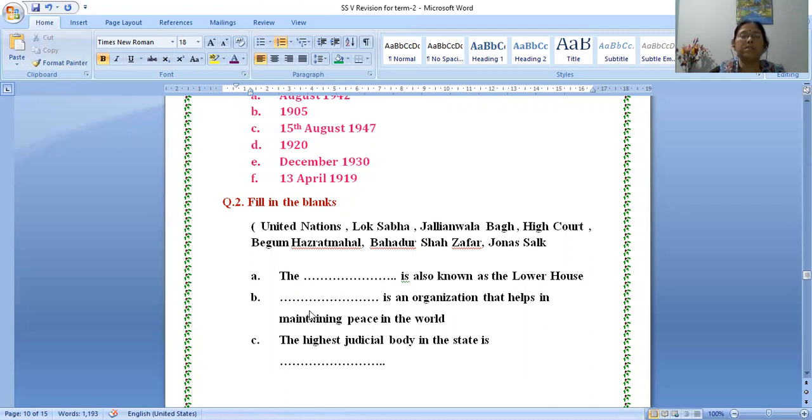Okay, next one: dash is an organization that helps in maintaining peace in the world. Which organization helps in maintaining peace in the world? That is United Nations. You have started in lesson number 19.